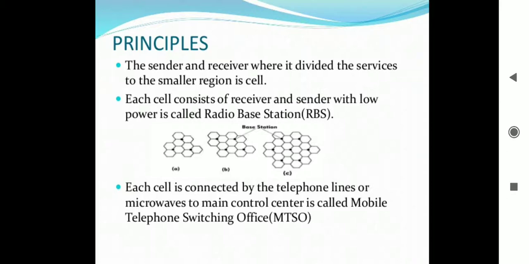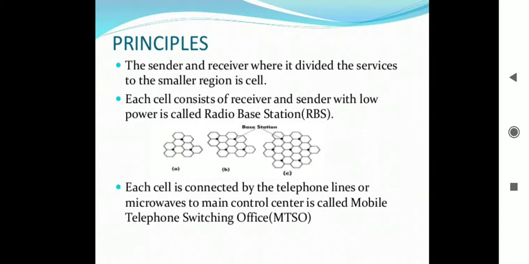Cells enable the system to handle many more calls at once because each cell uses a different set of frequencies from its neighboring cells. The more cells, the greater the number of calls that can be made at once.